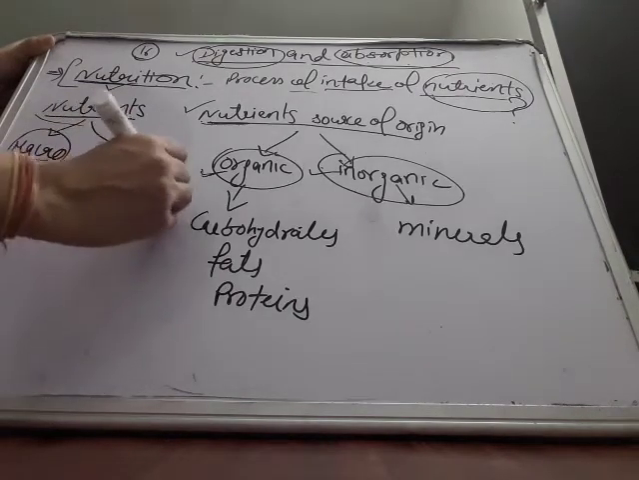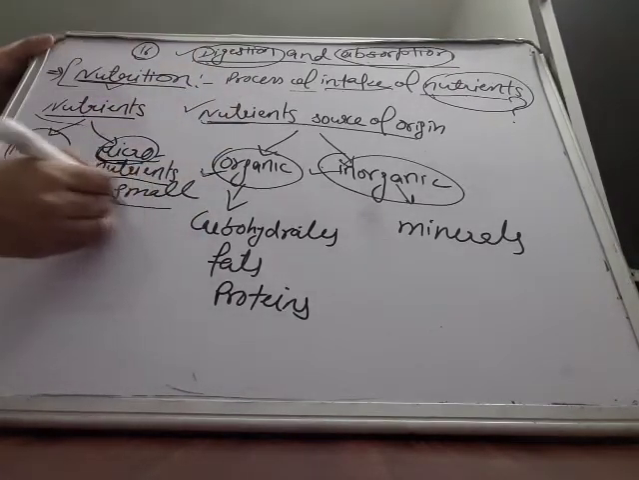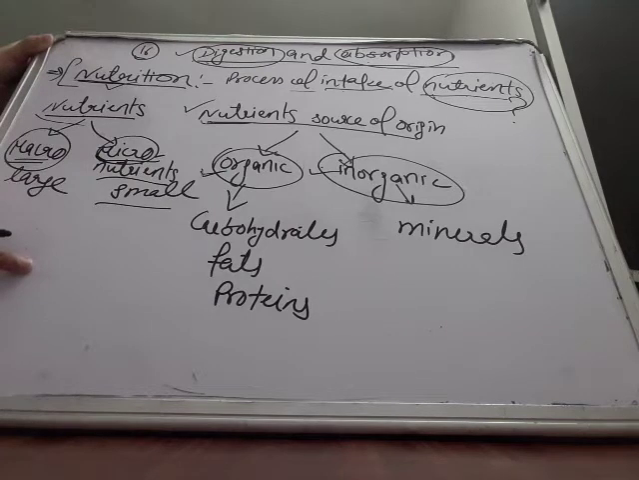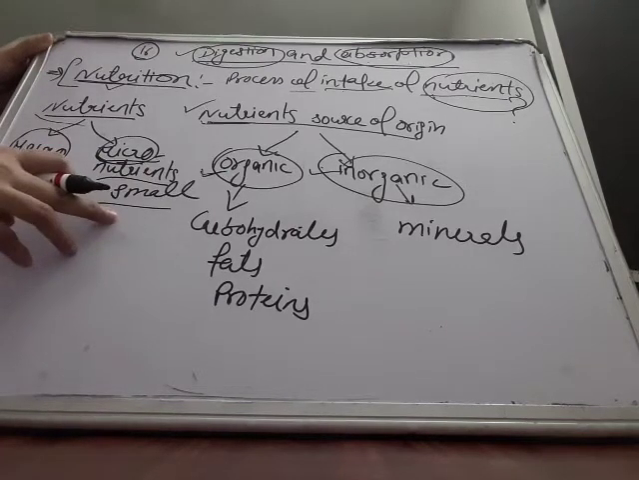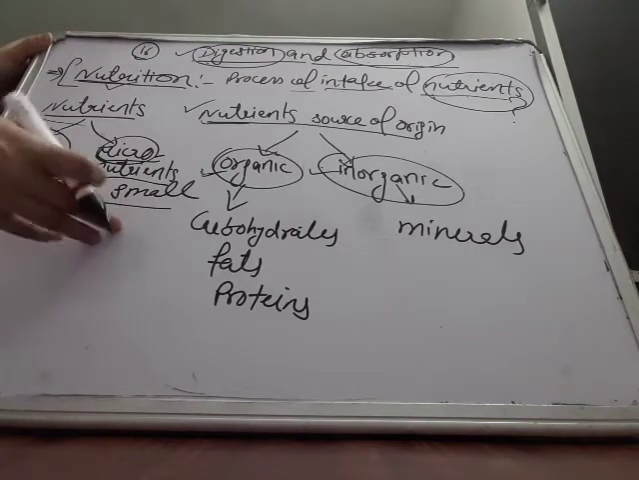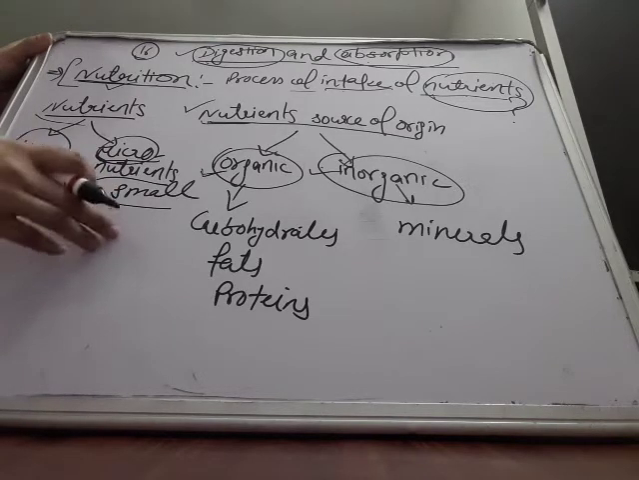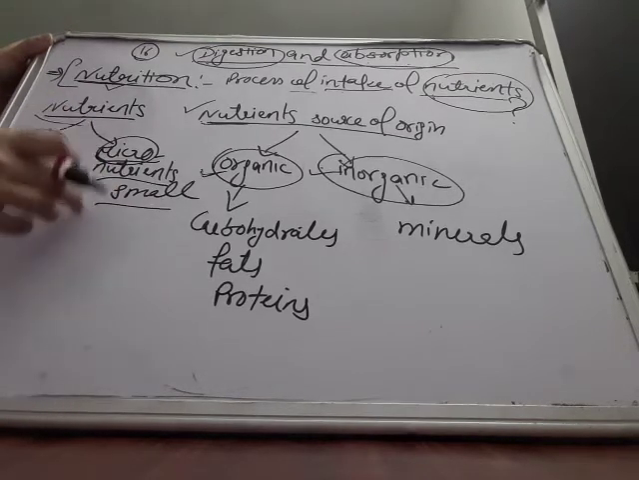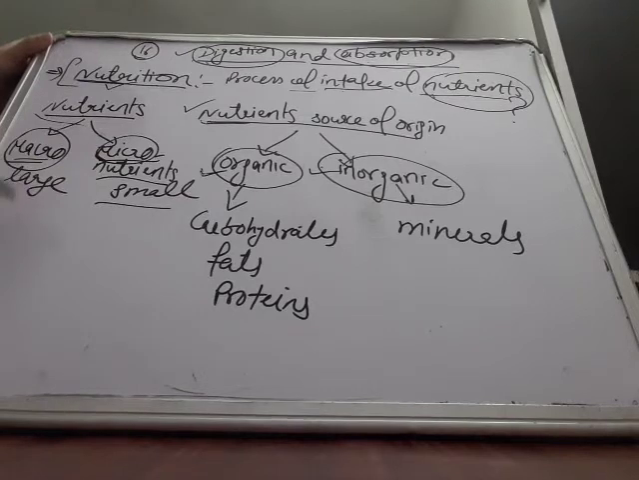The nutrients which are needed by our body in very low amount are micronutrients. These are minerals, vitamins and water. Minerals, vitamins and water are micronutrients, and all the rest, carbohydrates, fats, proteins, are macronutrients.